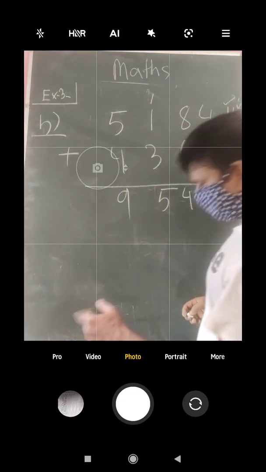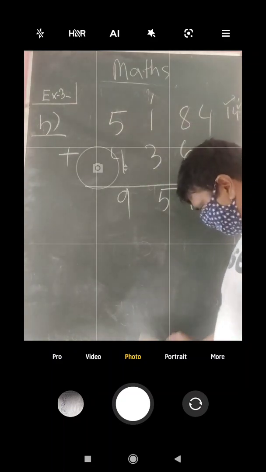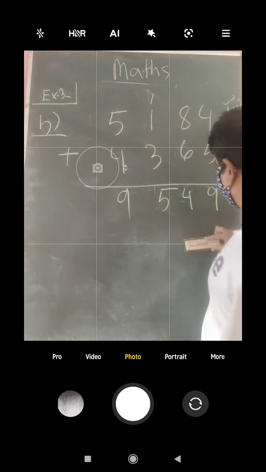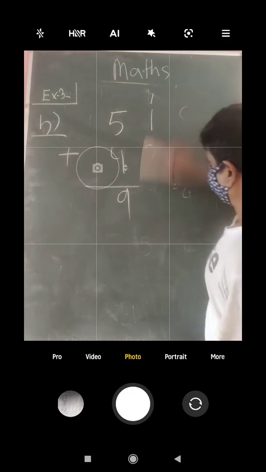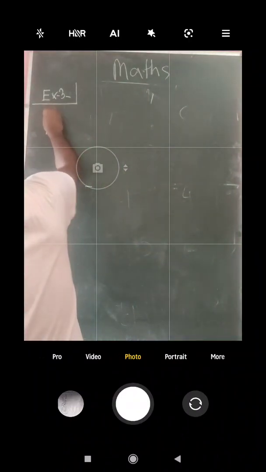So all the maths you do at your home, on your own, and I suppose you have already understood all these things. Now we will see the other things. Okay, I will show you what is given.